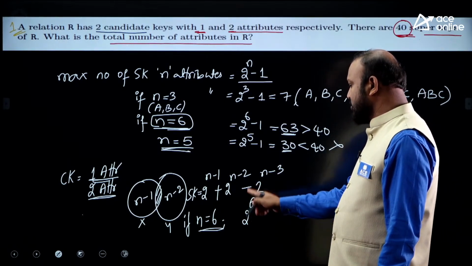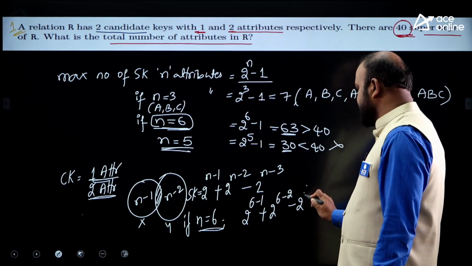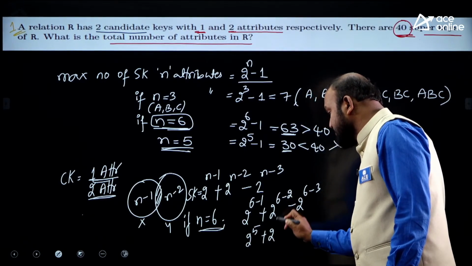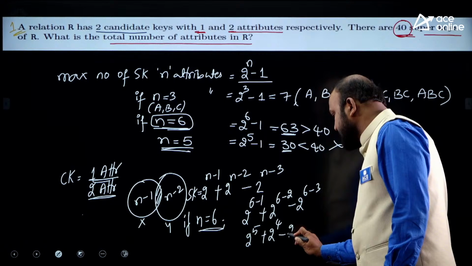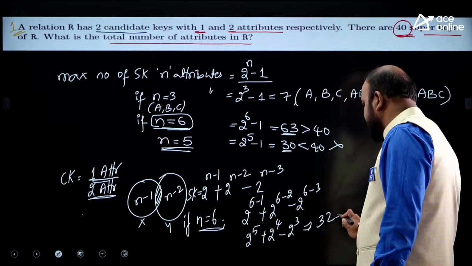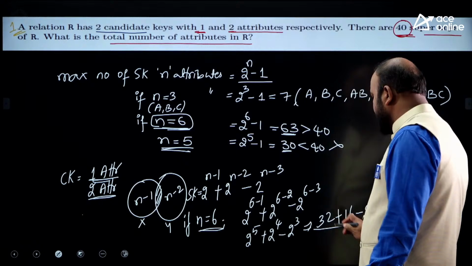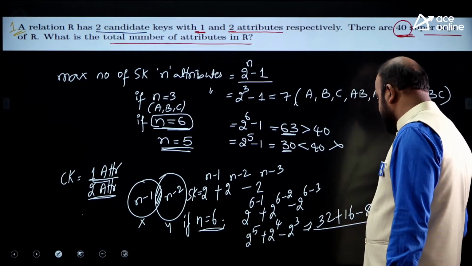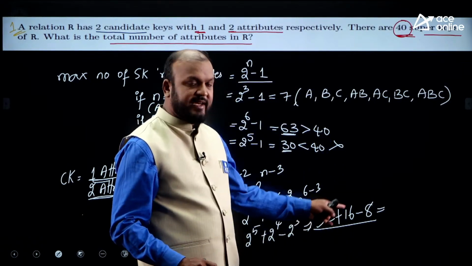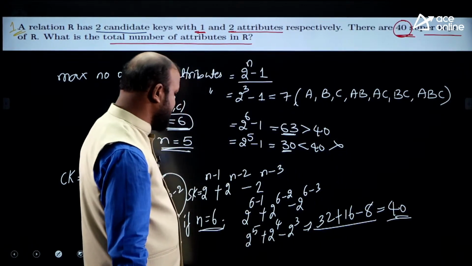When n equals 6, 2 power 6 minus 1 plus 2 power 6 minus 2 minus 2 power 6 minus 3. It means 2 power 5 plus 2 power 4 minus 2 power 3. So 2 power 5 is 32, plus 2 power 4, 16, minus 2 power 3, 8. 32 plus 16 minus 8 is equal to 40, right? 32 plus 16 is 48, minus 8, which is equal to 40. So how many super keys are possible? 40 super keys possible.